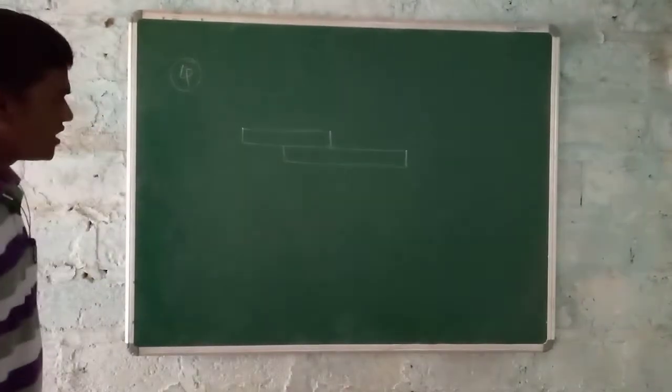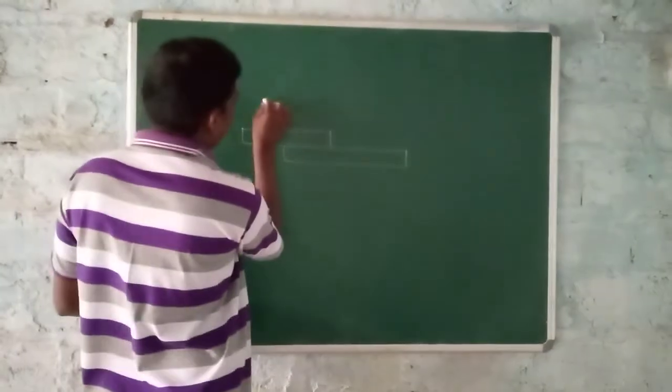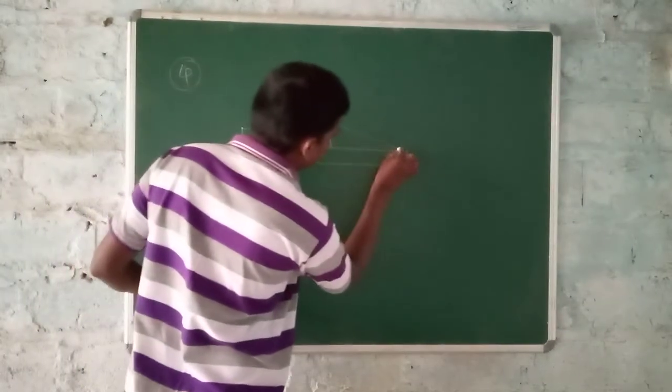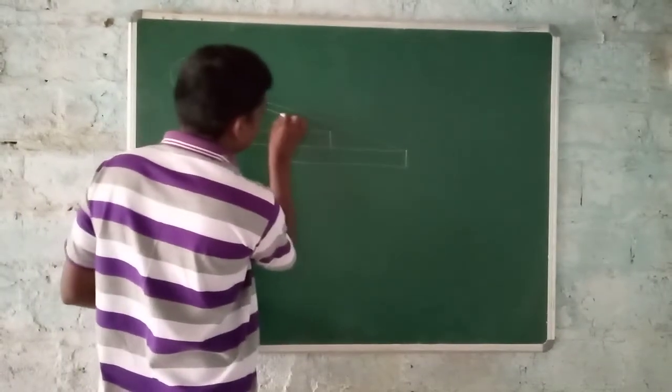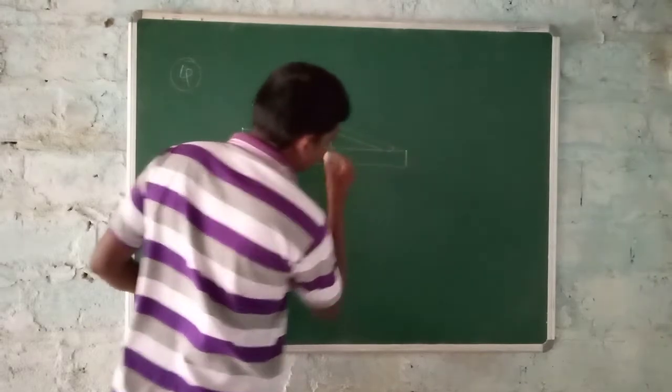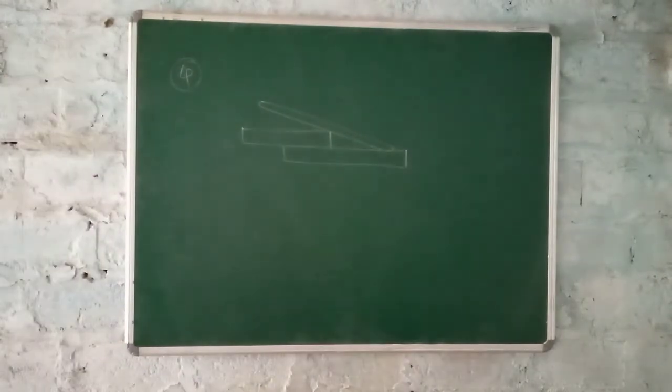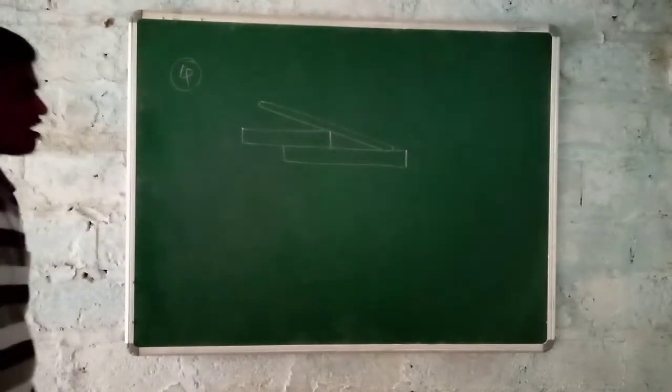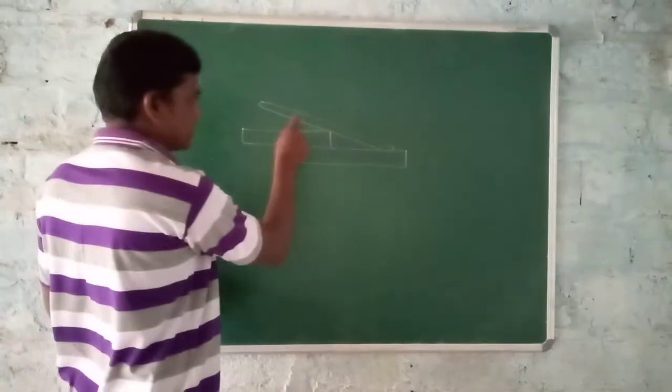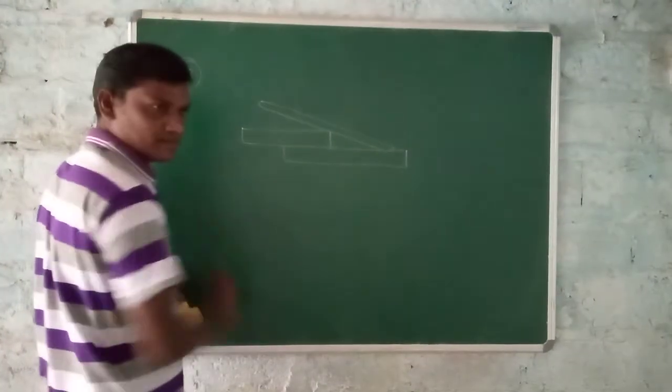Listen very carefully. A stick is placed on steps as shown in the figure. Like this. Draw the normal forces acting on it. So it is a stick, and these are the steps.